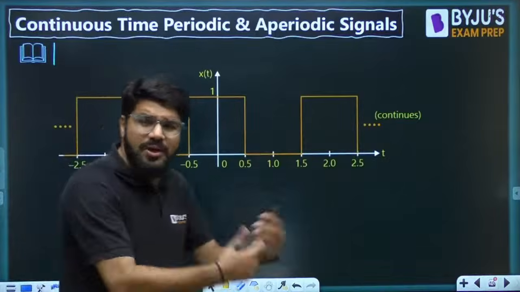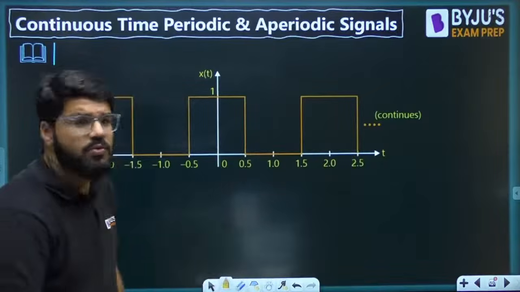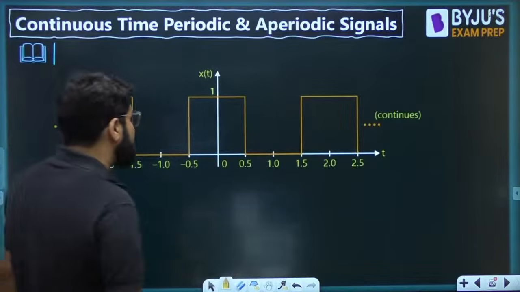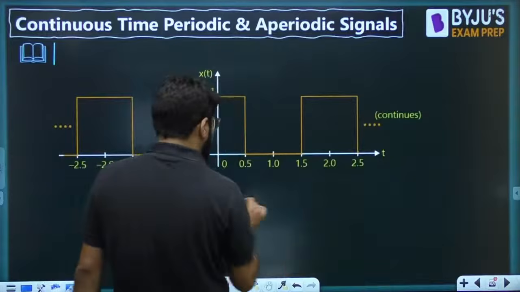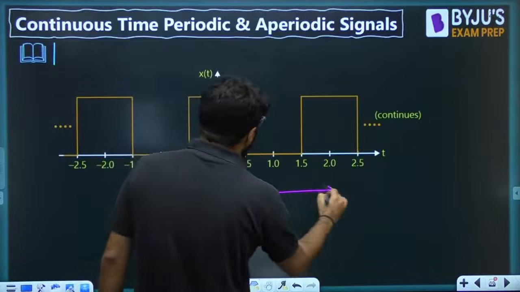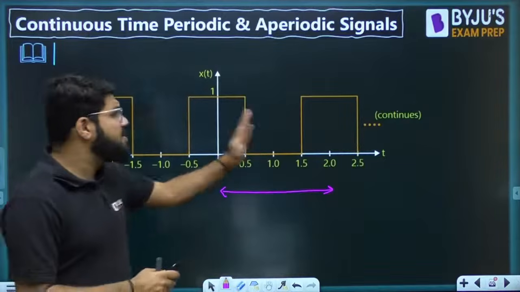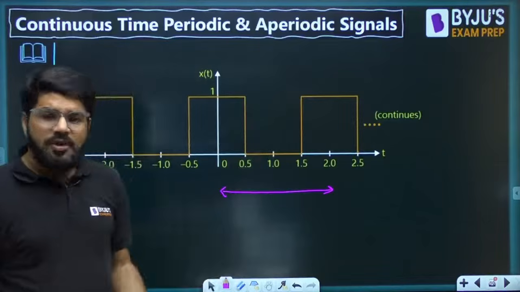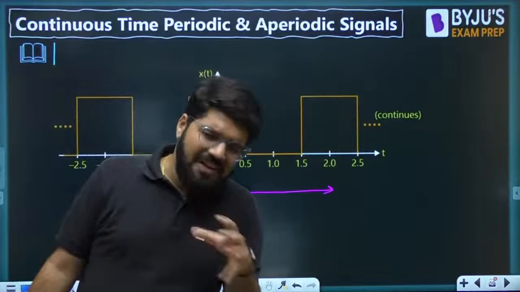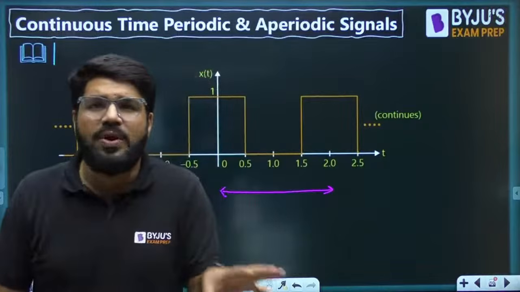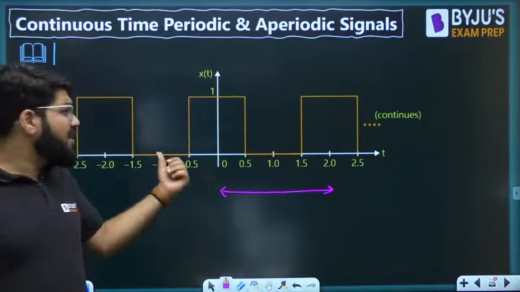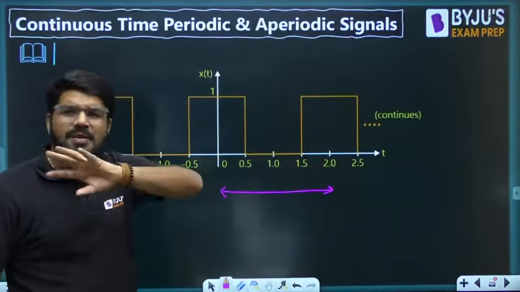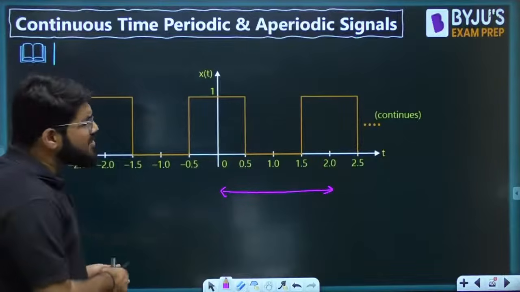I'm just showing you some waveform examples before we go to the question. This is yet another periodic signal. So what should be the period of this periodic signal? How do you measure the period? See what is being repeated here. Rectangular blocks are being repeated. I have seen some students not able to analyze what exactly the time period is, so let's go from the very basics. What is the time period?